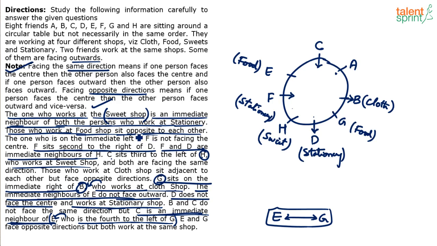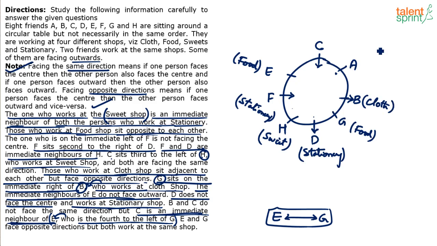Those who work in food shops sit opposite to each other. Also, somewhere it was given that cloth shop guys are together. Those who work at the cloth shop sit adjacent to each other, but face opposite directions.